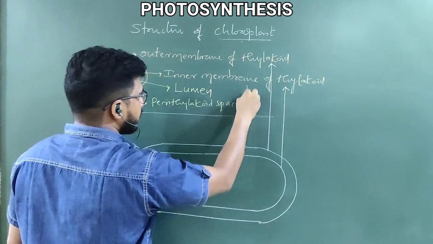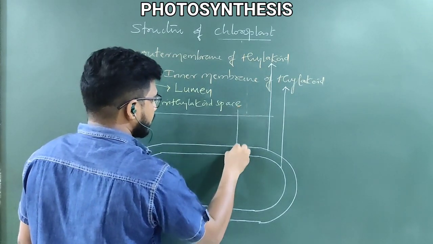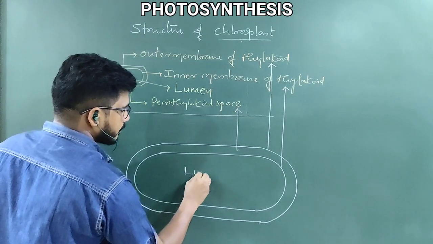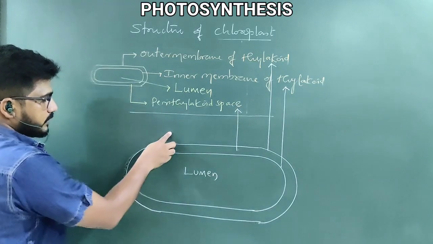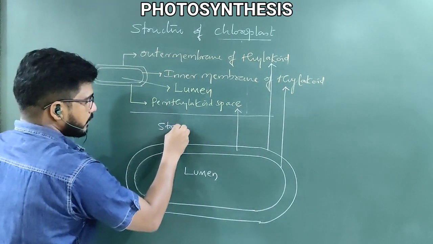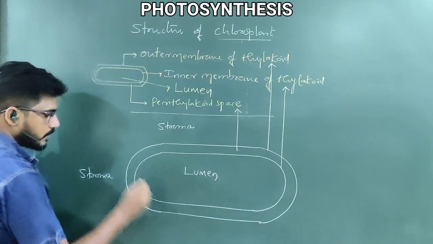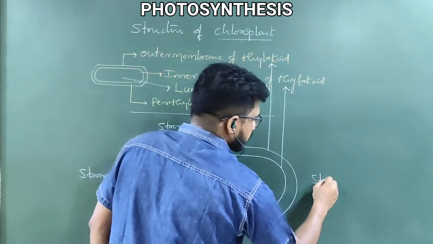This is the perithylakoid space. Then this is the lumen. Then what is this? This is stroma. This is also stroma.